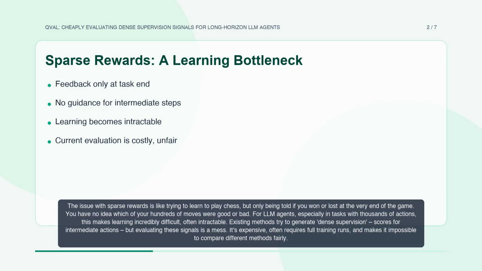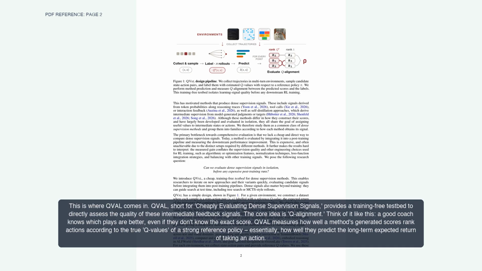Existing methods try to generate dense supervision scores for intermediate actions, but evaluating these signals is a mess. It's expensive, often requires full training runs, and makes it impossible to compare different methods fairly. This is where QVAL comes in. QVAL, short for Cheaply Evaluating Dense Supervision Signals, provides a training-free testbed to directly assess the quality of these intermediate feedback signals. The core idea is cue alignment.